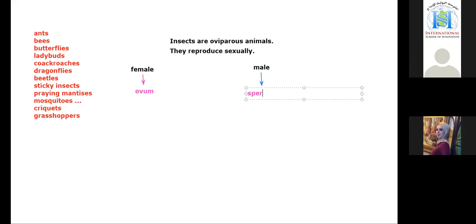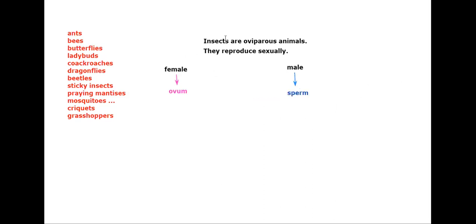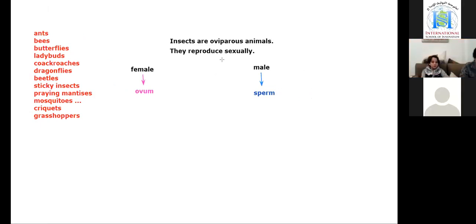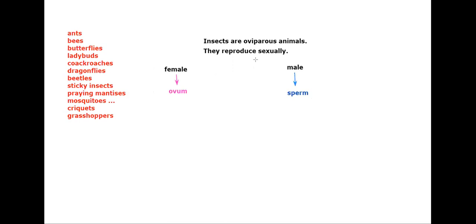So now insects have these two kinds of cells, the ovum and the sperm. What is the next step? What happens next? They combine together and make a zygote.